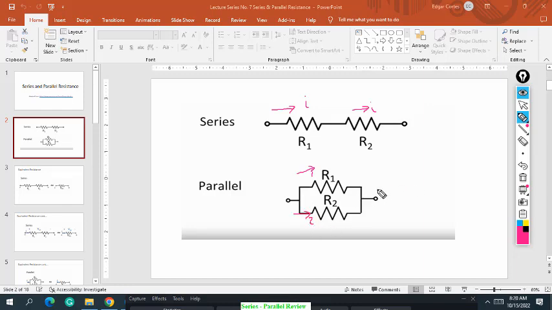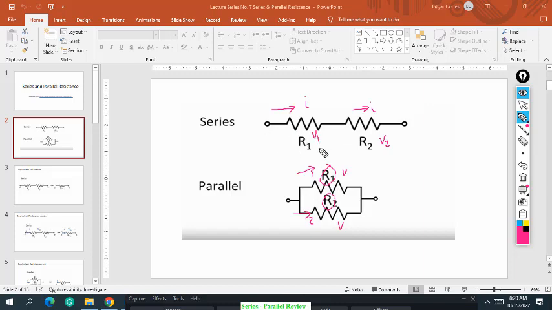But please also note that the voltage across R1 and across R2 is the same. Let's say if this is 5 volts, then R2 also has 5 volts. In series, the voltage across R1 is different from the voltage across R2, because there is what we call voltage drop.